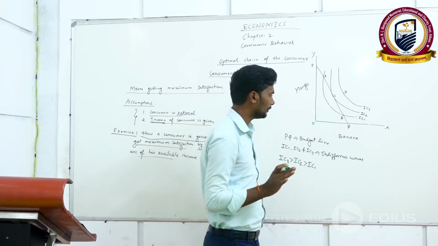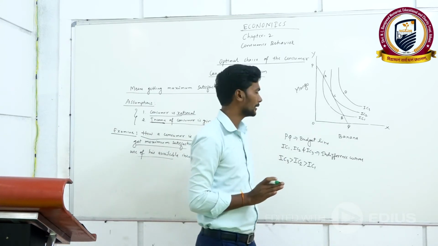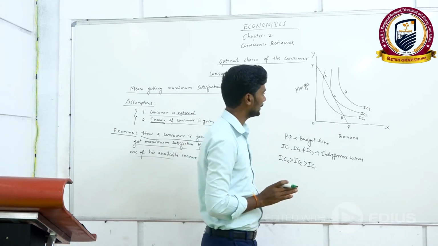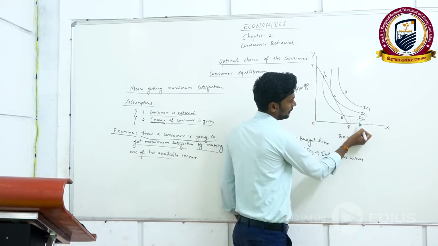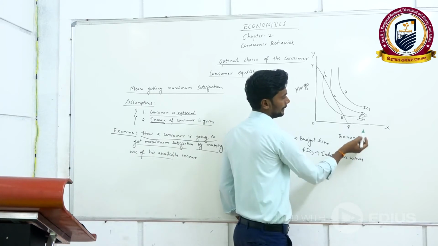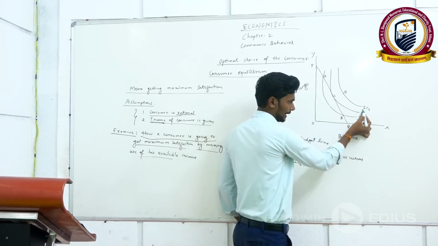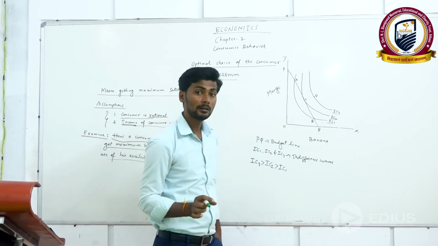Whatever money income the consumer has, he is able to purchase IC1 bundles and IC2 bundles, but he cannot purchase IC3 bundles.